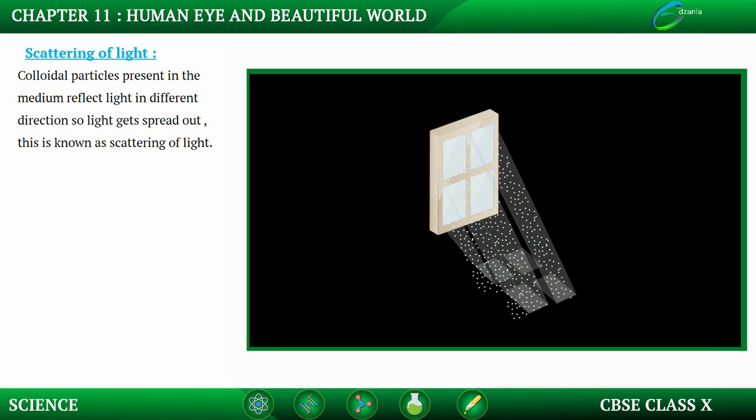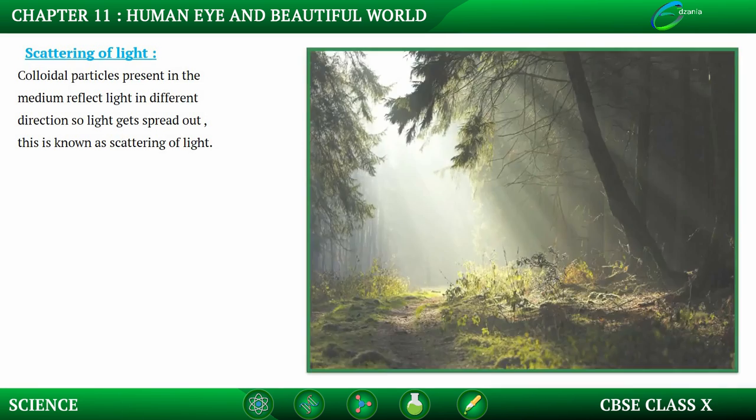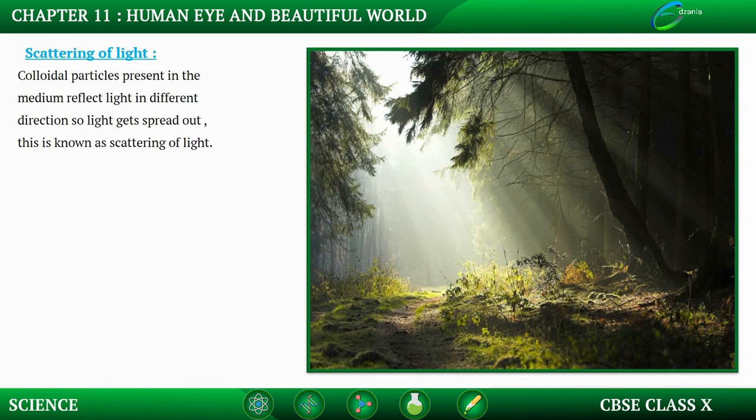This effect is responsible for the visibility of light rays in a dark room through a window. Because of the dust particles present there, they scatter the light around and we can see the path of the light rays. Similarly, the light rays are visible through the canopy of a dense forest. That is again because of scattering of the light waves by the tiny mist particles present in the air there.